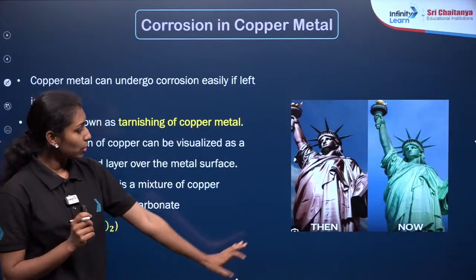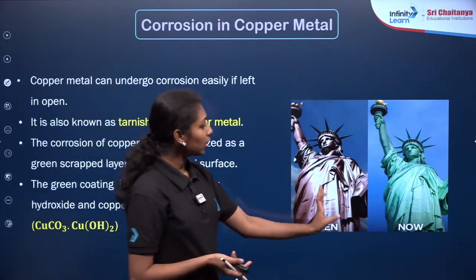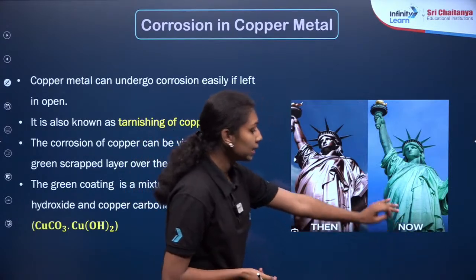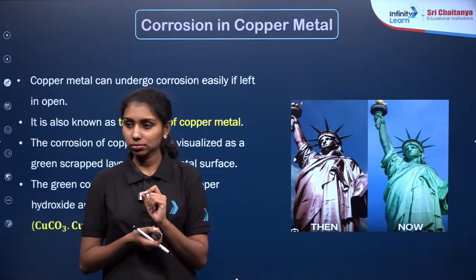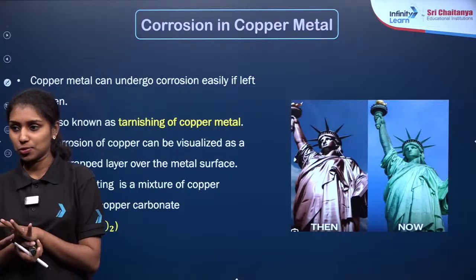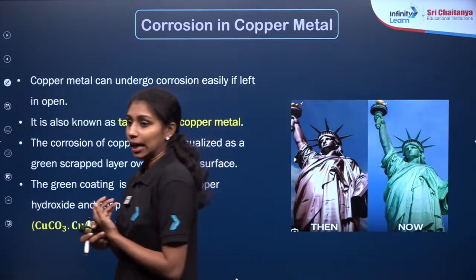This is a statue. First you can see that this is a copper statue, right? After a few years it is changing color from almost brown to blue, right? That is the process of corrosion here. Fe2O3 dot xH2O, it will be dot 2H2O depending upon the component.